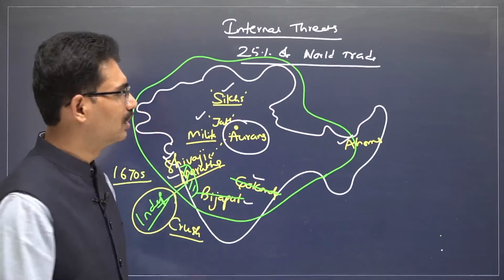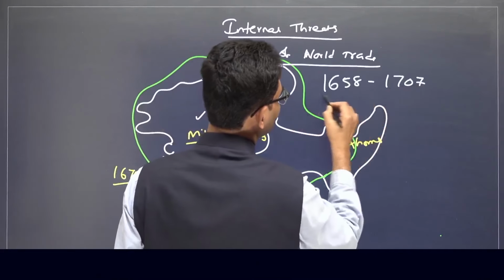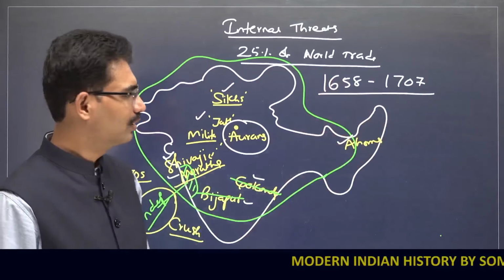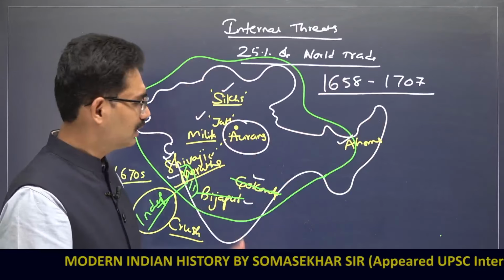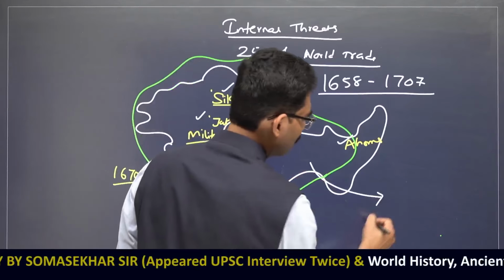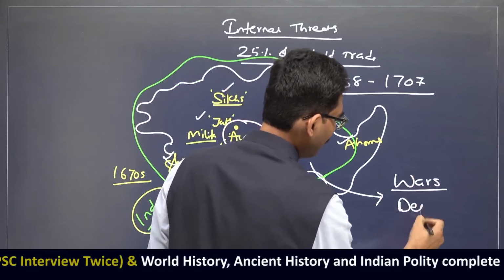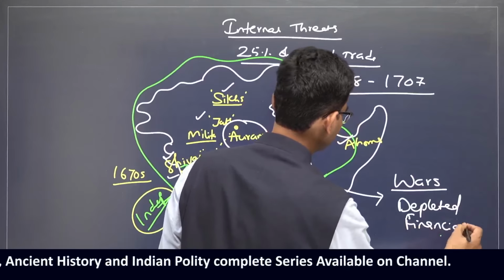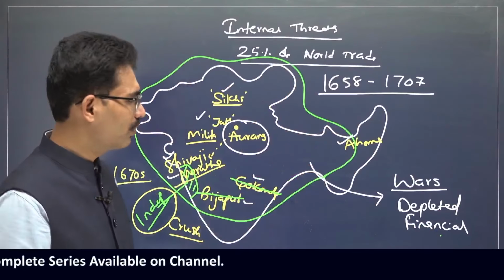Now, as a result, from 1658 to 1707, how many years? Almost 50 years, the same ruler. But that ruler is continuously fighting here and there. Now, as a result, you can understand how much resources are going to deplete. So, these continuous wars depleted the resources, depleted financial resources. Destruction only, continuous wars means.